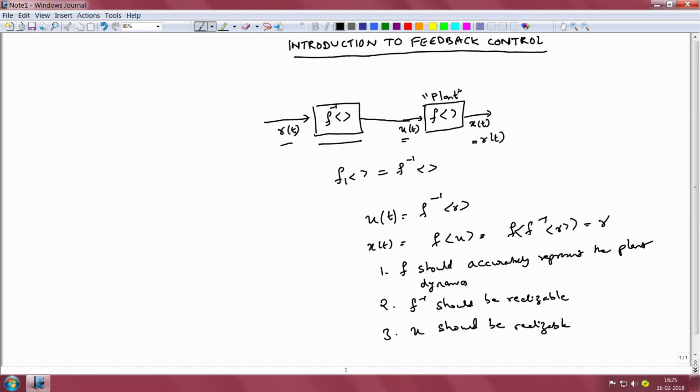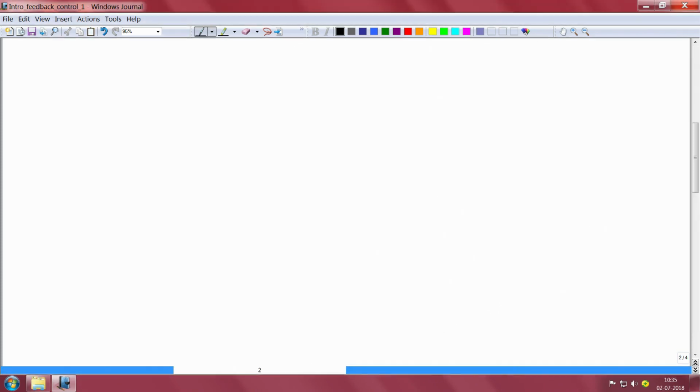These are the basic prerequisites for us to be able to get x of t to be equal to r of t, which is the goal of all of control engineering. However, as I discussed, this requirement that we simply obtain the model of the plant and invert it is deceptively simple. Let us illustrate this by means of an example.